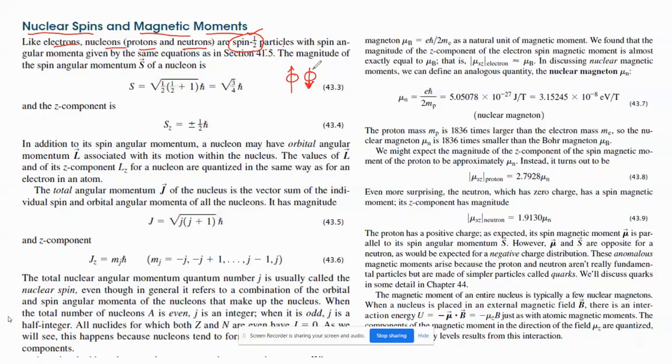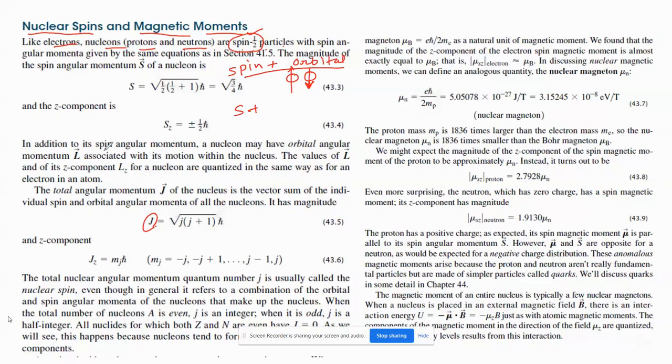So spin plus orbital will make the total angular momentum, and that total angular momentum is given by J. J is the addition of spin plus orbital.